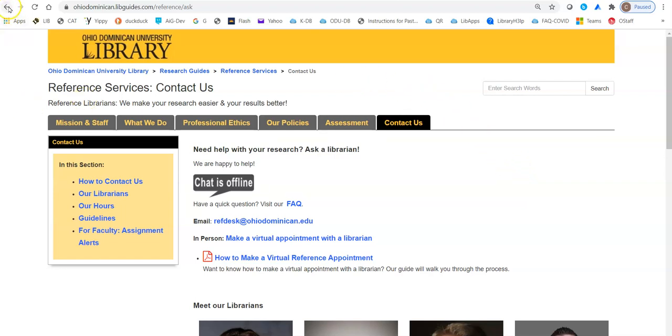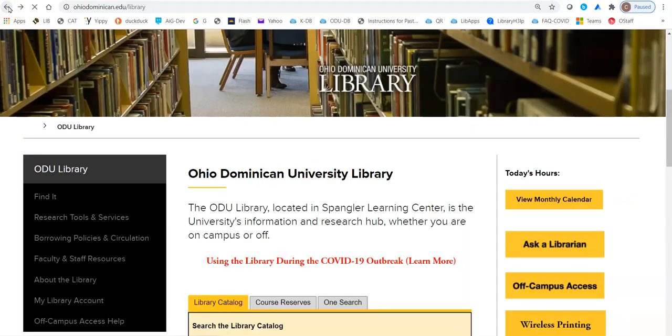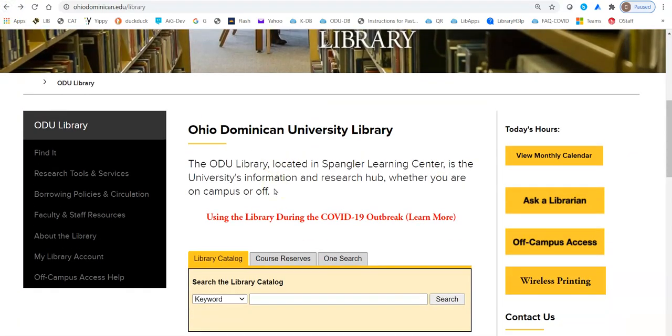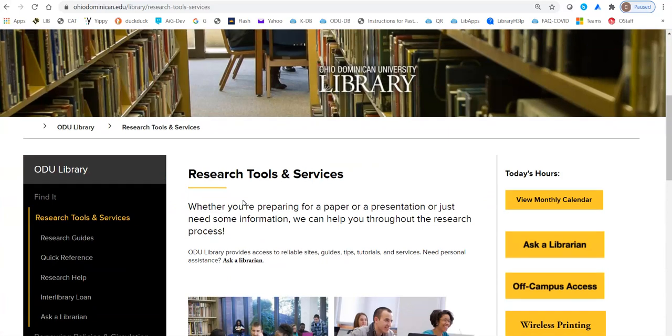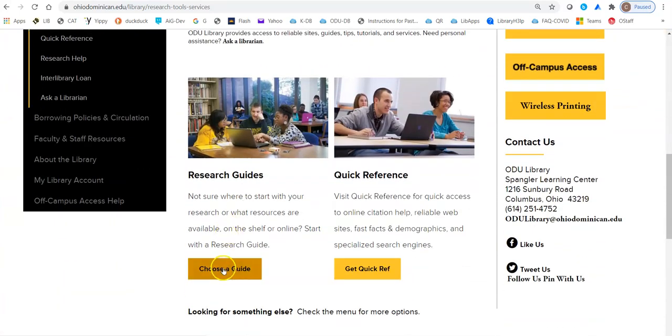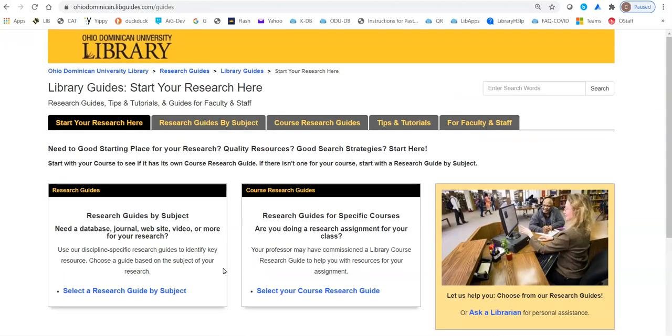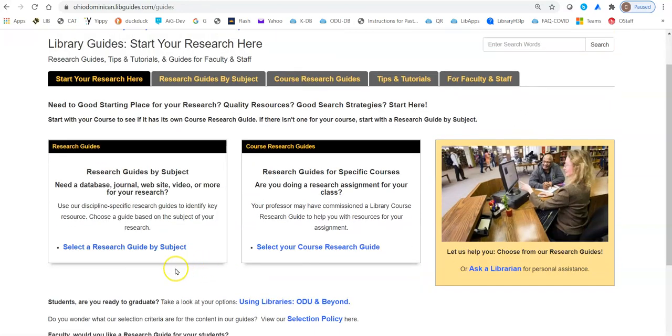I'm going to go ahead and go back now to our homepage. And from here, I'm going to get you into a couple of really important resources. So in the black navigation menu, you have an option for Research Tools and Services, and that's where we're headed. And in fact, we're going to go specifically into the library's research guides. And we have research guides that we've created for you.